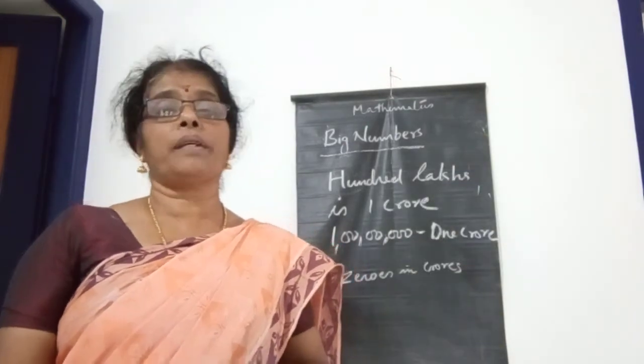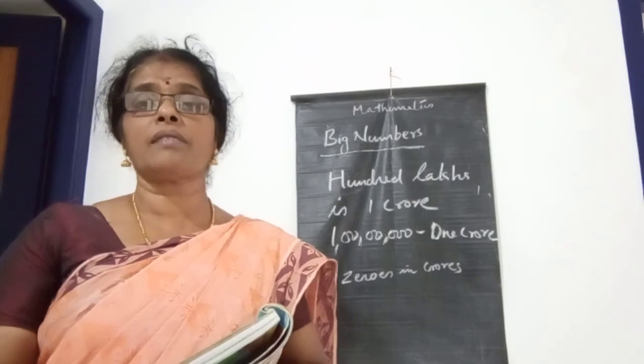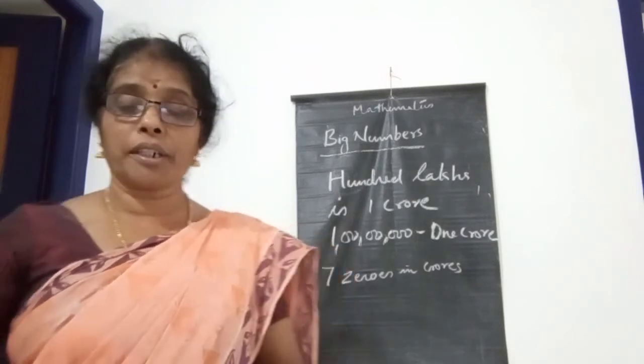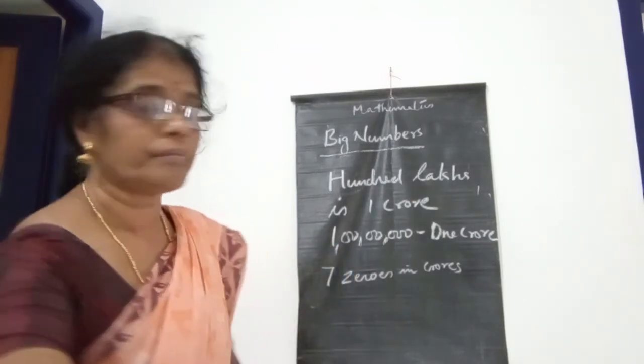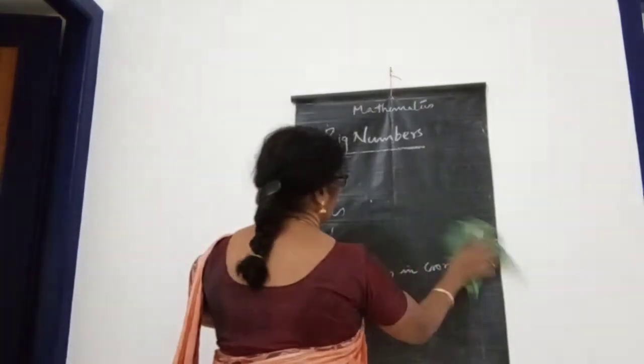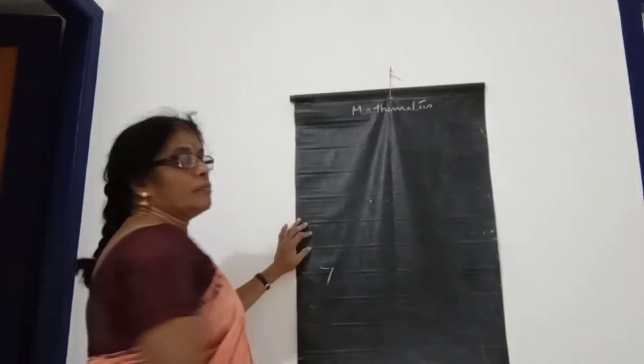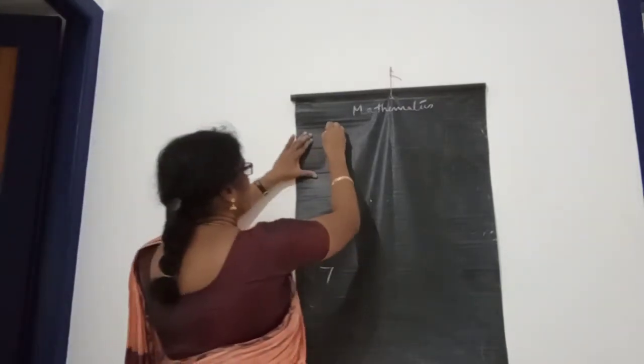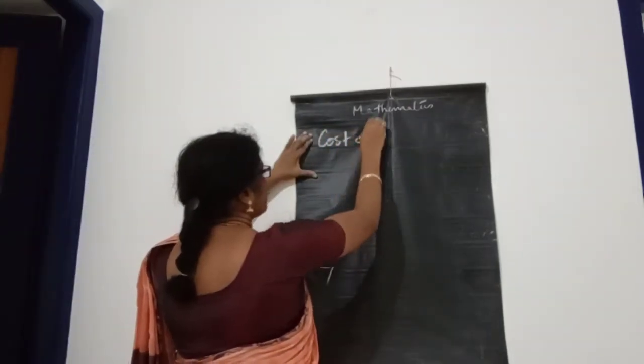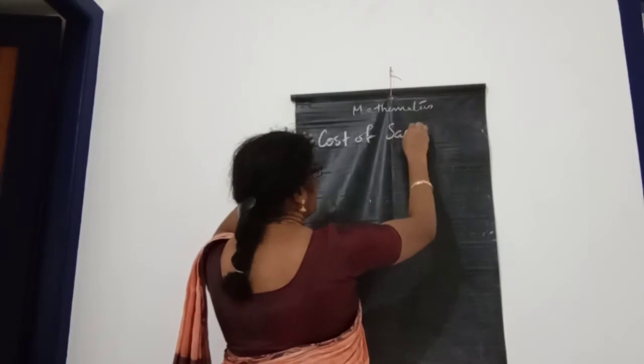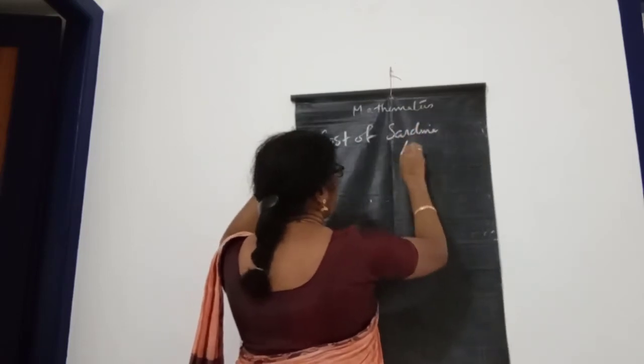The cost of the sardine is 40 rupees per kilogram.